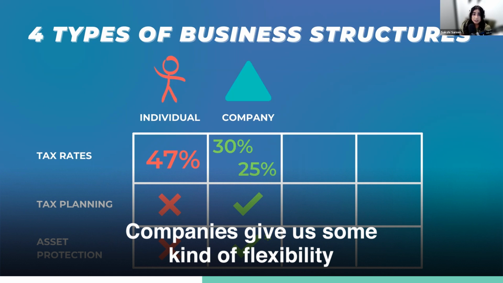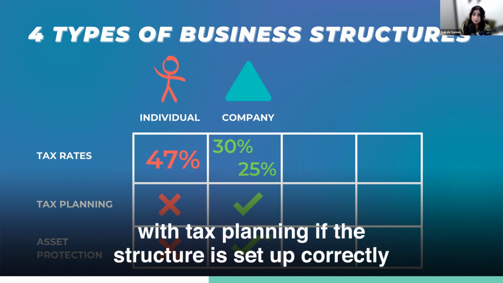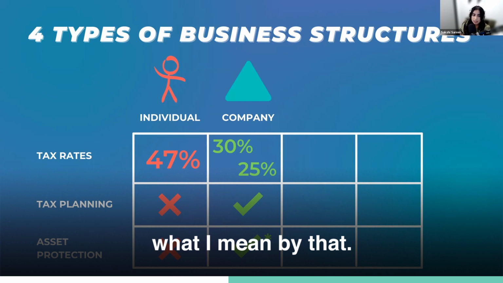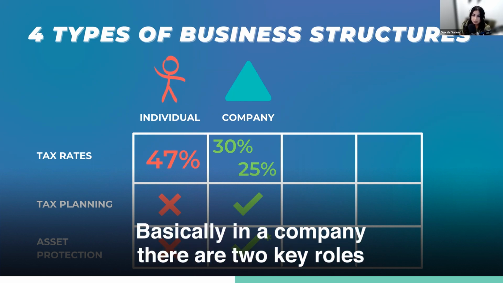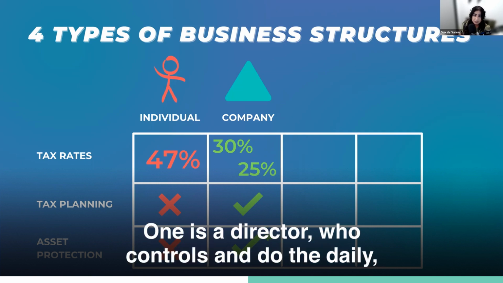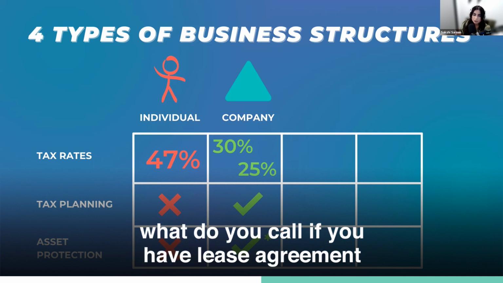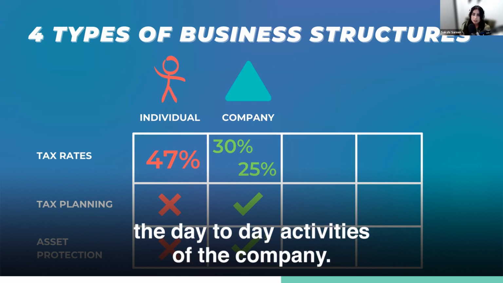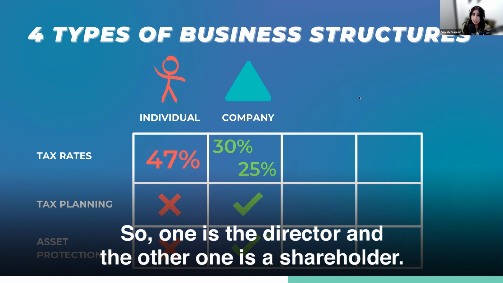Companies give us some kind of flexibility with tax planning if the structure is set up correctly, and I will go into more detail in the next few slides about what I mean by that. Basically, in a company, there are two key roles that we put in place. One is a director who controls and does the daily, if you have a lease agreement to sign, or who looks after the day-to-day activities of the company. So one is the director and the other one is a shareholder.